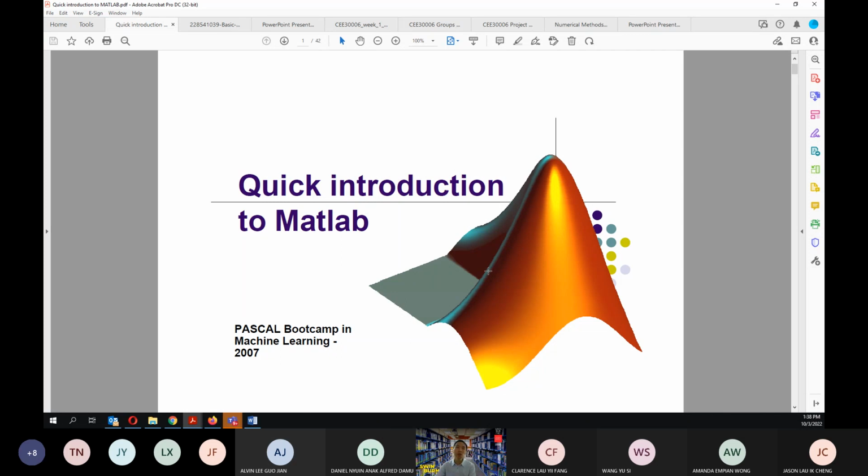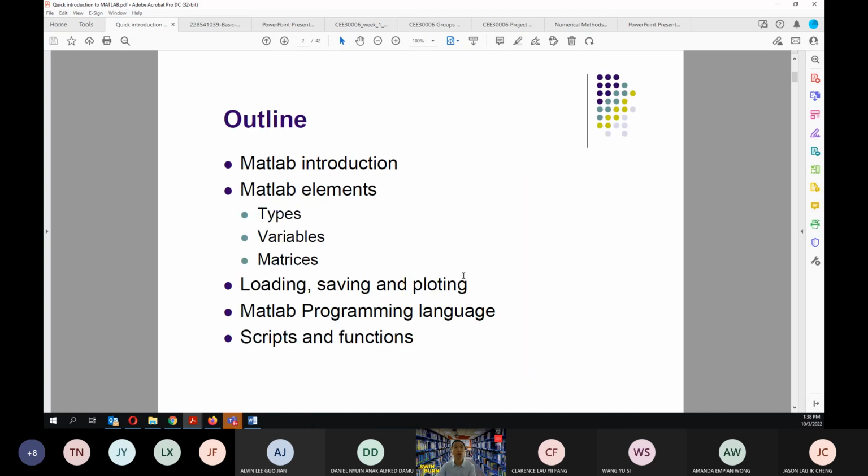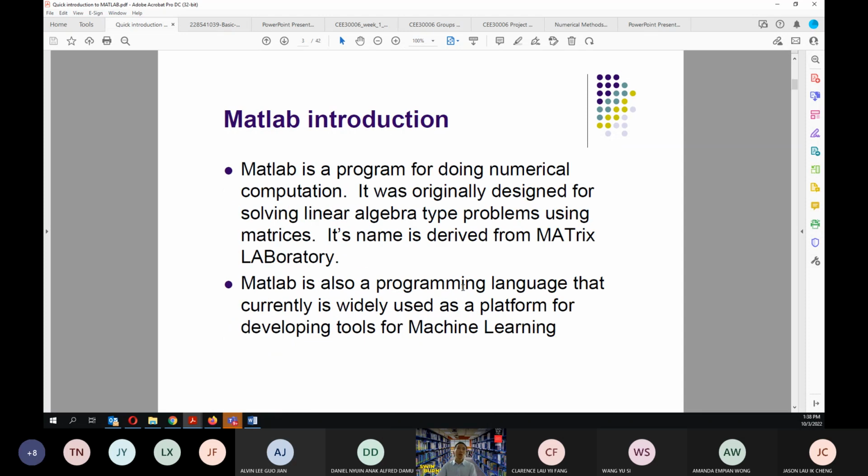So this is a good overview of the quick introduction to MATLAB that I gave in week 3 or week 2, I'm not sure. Okay. So what we will cover in this introduction is the MATLAB introduction, the MATLAB elements, loading, saving, plotting, the MATLAB programming language, scripts, and functions. So MATLAB is a program for doing numerical computation. It was originally designed to solve linear algebra type problems using matrices, and MATLAB stands for Matrix Laboratory.